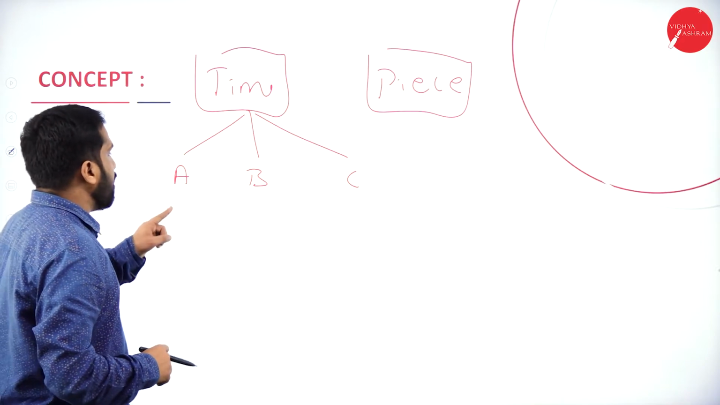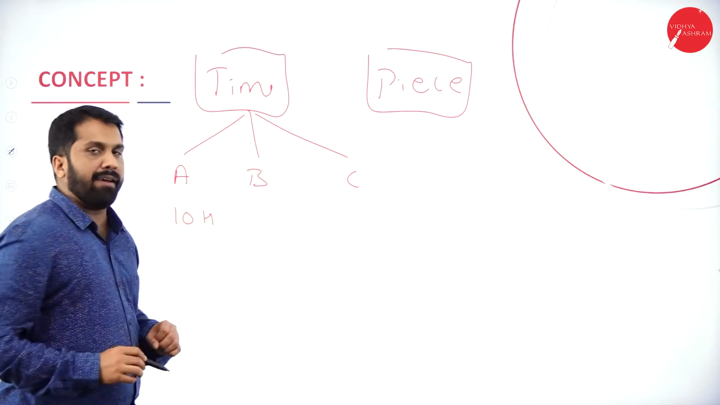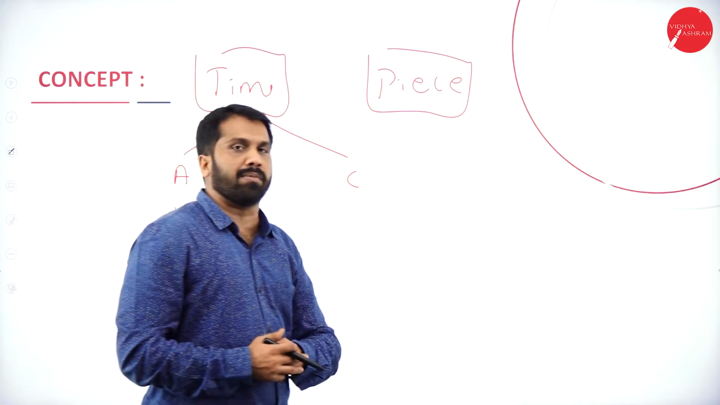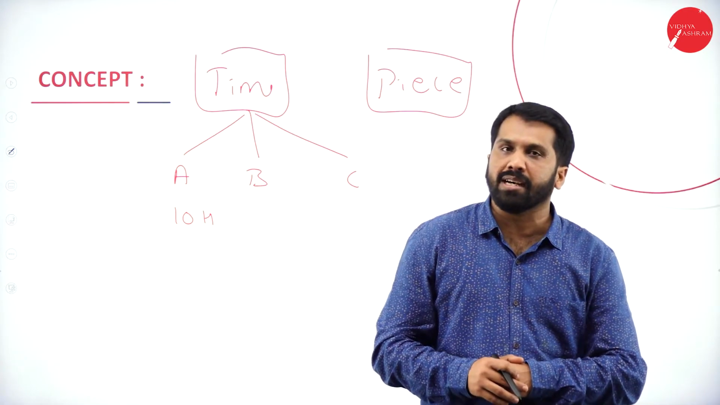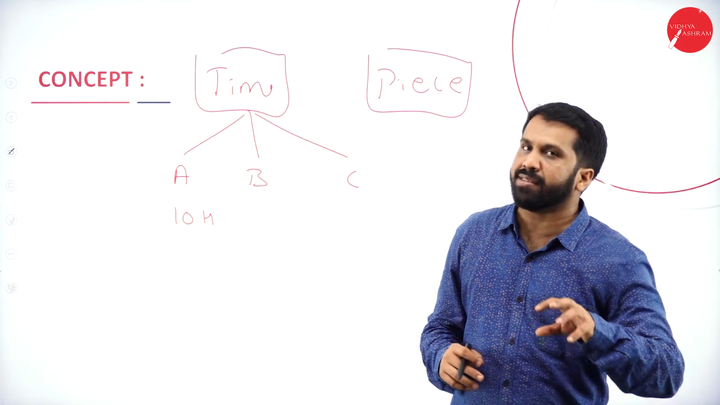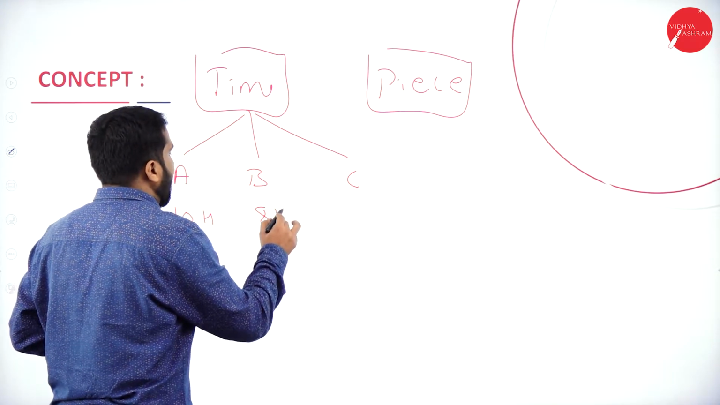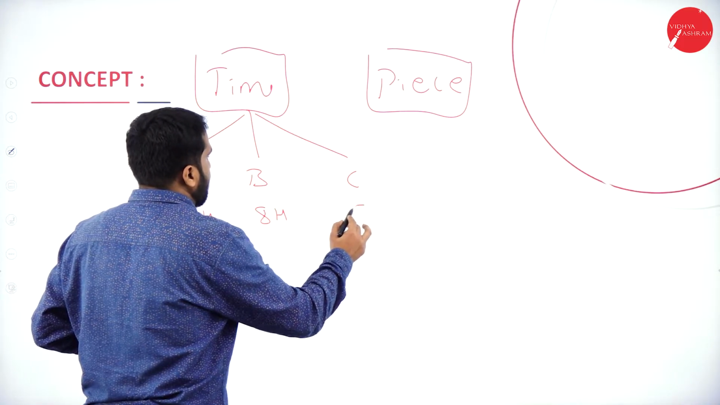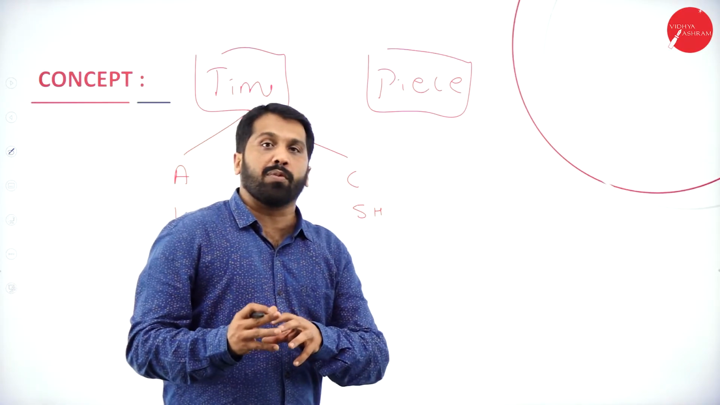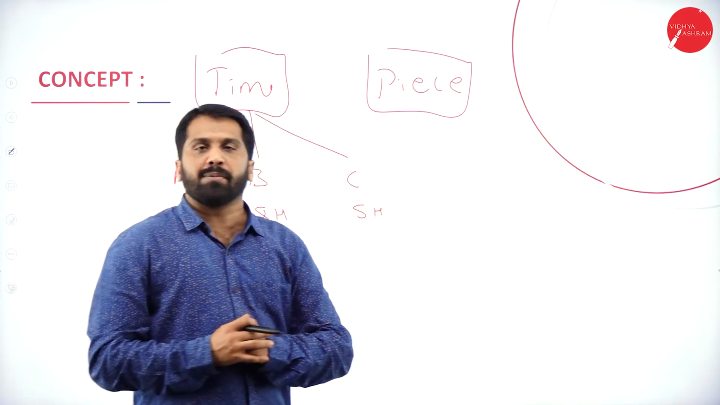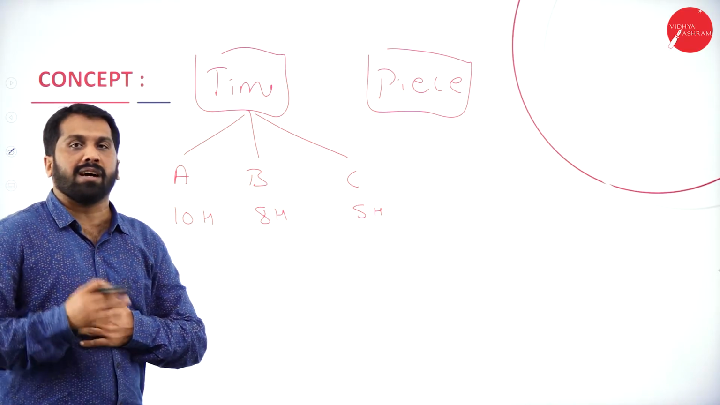Now, there are 3 workers in your company. Mr. A spends 10 hours a day. Every day he comes at 9 o'clock in the morning and leaves around 7 o'clock in the evening, so almost 10 hours. Mr. B spends 8 hours. Mr. C spends 5 hours. Now, what was your wage system? You are the proprietor, and you have decided to give 100 rupees per hour.